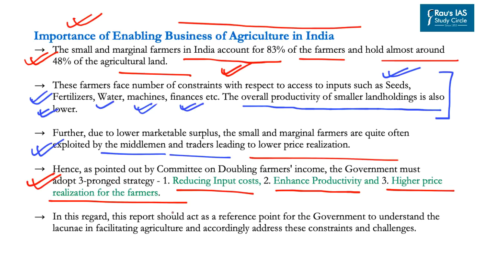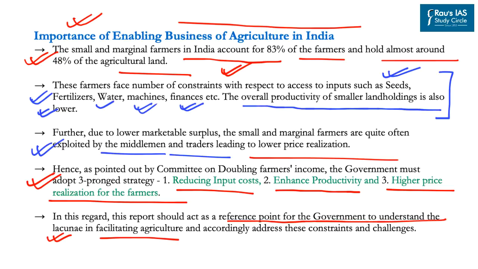So, the article concludes by saying that regarding all these constraints faced by marginal and small farmers in India, this World Bank report should act as a reference point for the government to understand the gaps in facilitating agriculture and accordingly address the constraints and challenges faced by small and marginal farmers in India.